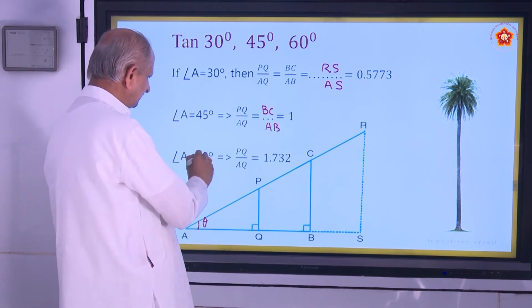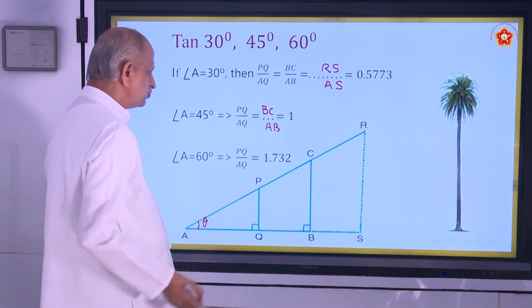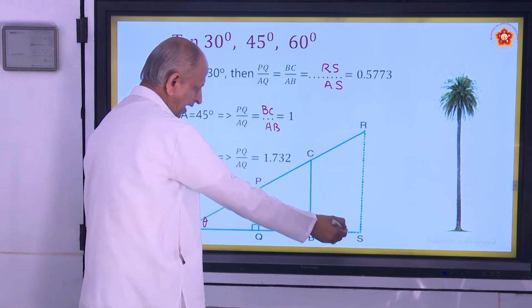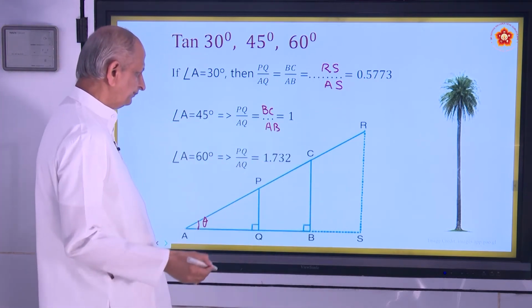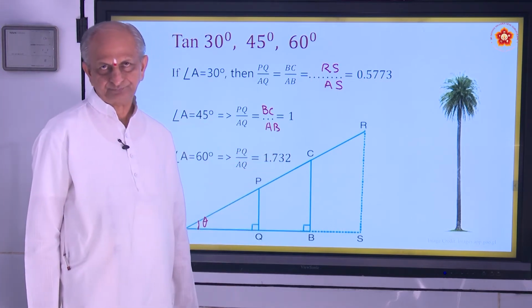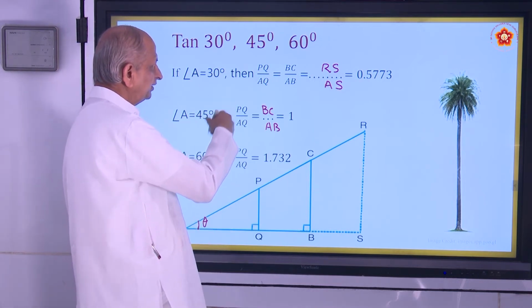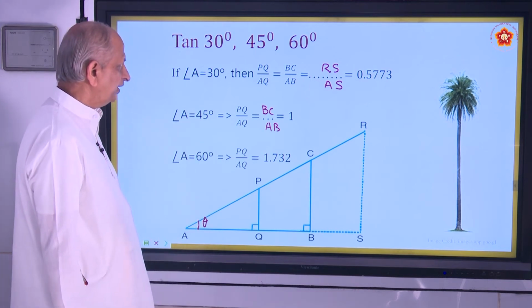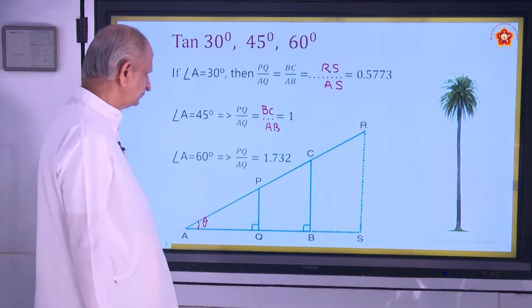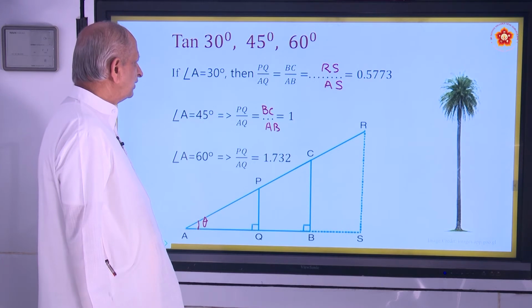And if the angle is 60 degrees, then PQ by AQ is also equal to BC by AB, also equal to RS by AS, and the value is 1.732. So these are the different ratios. In trigonometry we study the different ratios of sides, and that is about the angle, called tan 30.